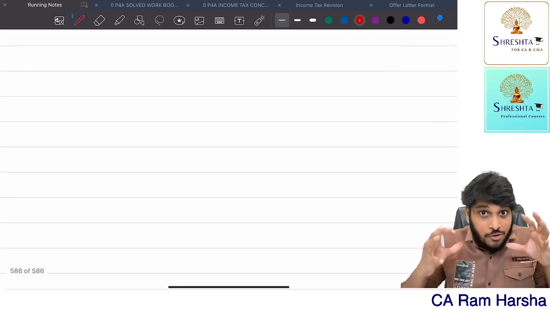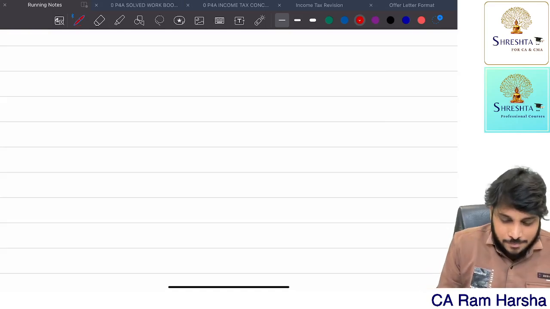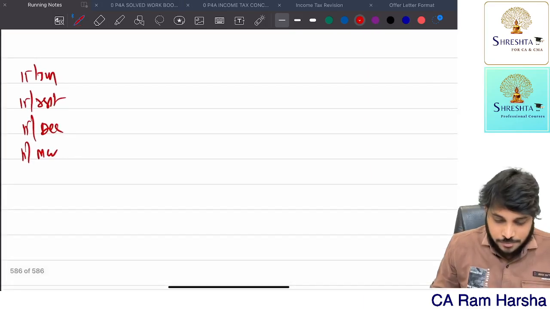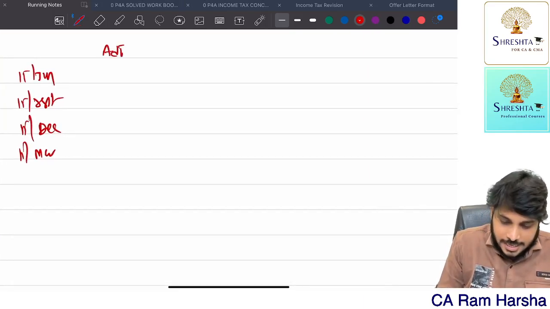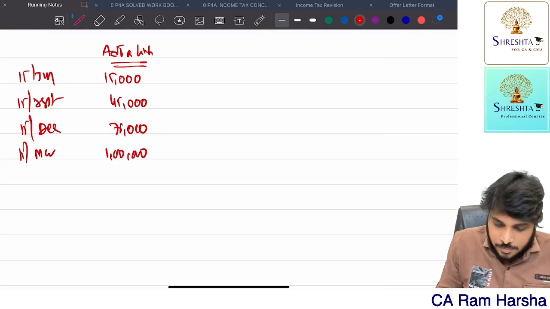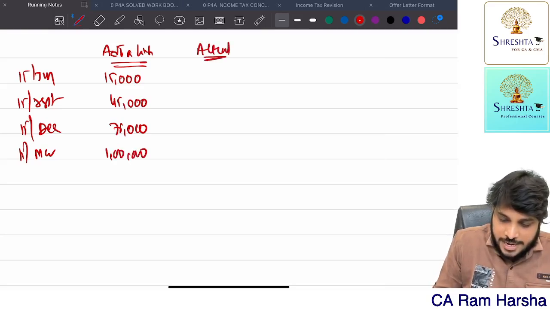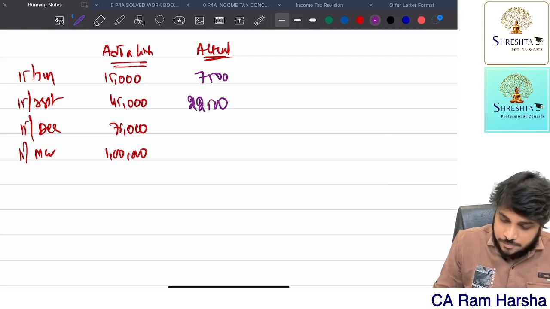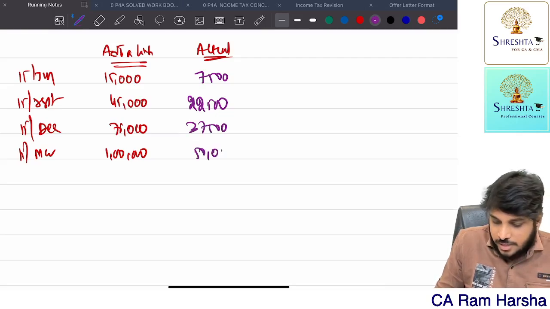So, now how should you solve this in the exam? Very simple. 15th June, 15th September, 15th December, 15th March. Advance tax liability, how much? Liability is 15,000, cumulative 45,000, 75,000 and 1 lakh. Okay. Actual cumulative payment. Actually, cumulatively, how much did you pay? 7,500, 22,500, 37,500, 50,000 rupees I paid.